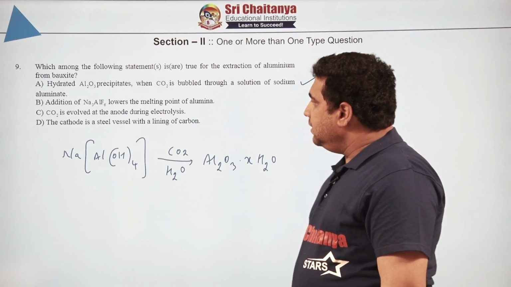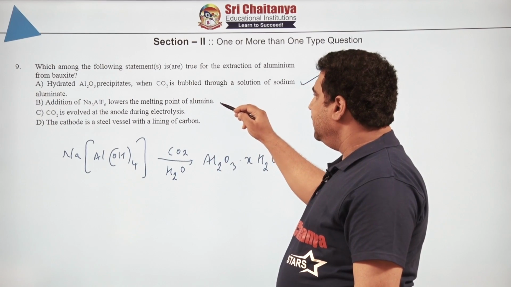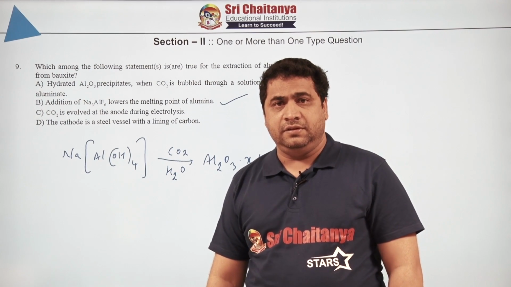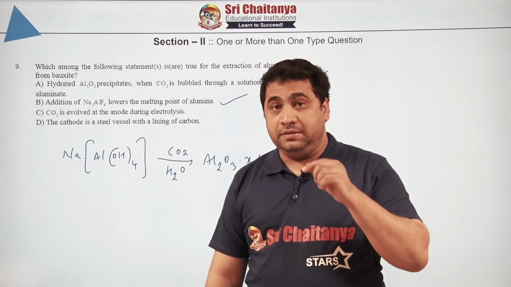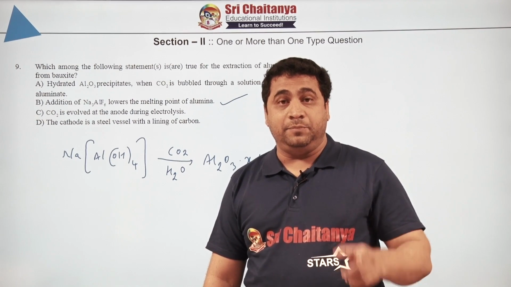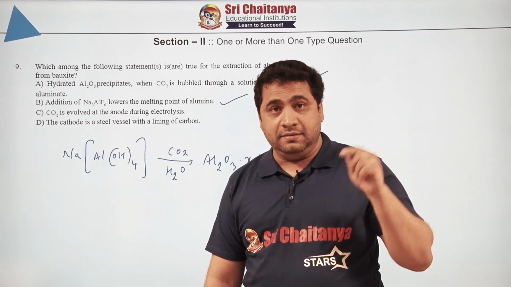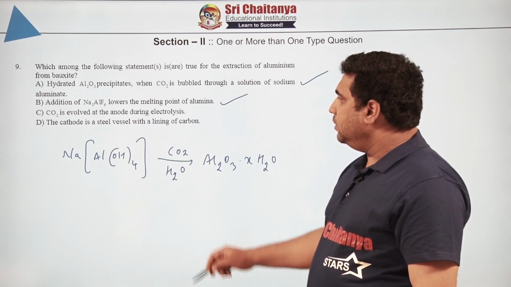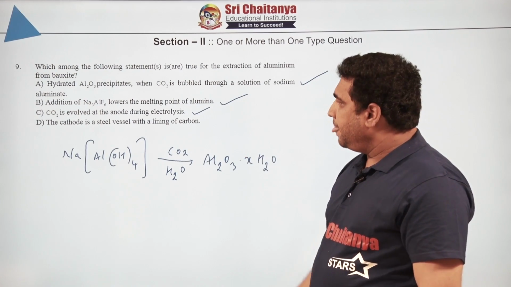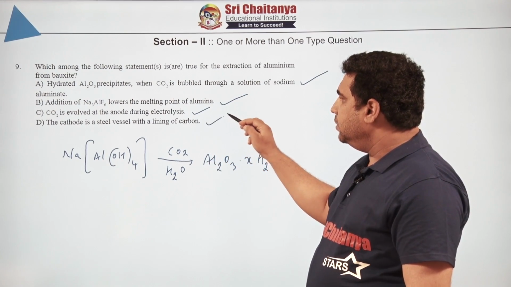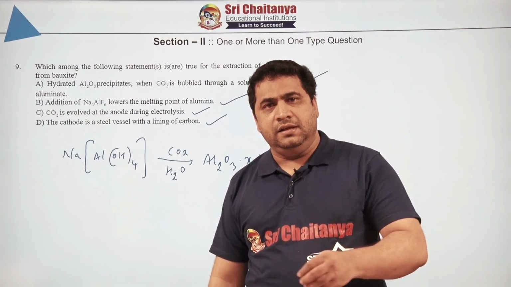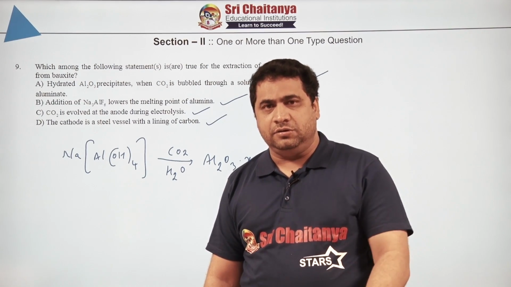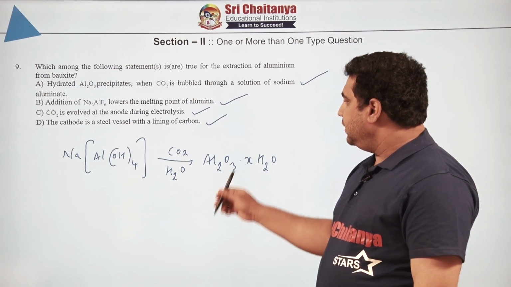Now, addition of Na3AlF6 lowers the melting point of alumina. It is a direct question. Cryolite, a mixture of Na3AlF6 and sodium salts. Same thing we do in extraction of magnesium, we add potassium chloride and magnesium chloride to decrease the melting point and to increase the conductivity of the solution. Next, carbon dioxide is evolved at anode during electrolysis. Direct question. The cathode is steel vessel with lining of carbon. Not even in this process, if you see all extractions of your first year syllabus, everywhere steel is used as cathode only. Okay, right.